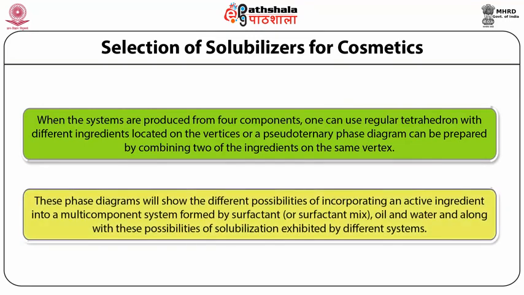These phase diagrams will show the different possibilities of incorporating an active ingredient into a multi-component system formed by surfactant or surfactant mix, oil and water, along with the possibilities of solubilization exhibited by different systems.